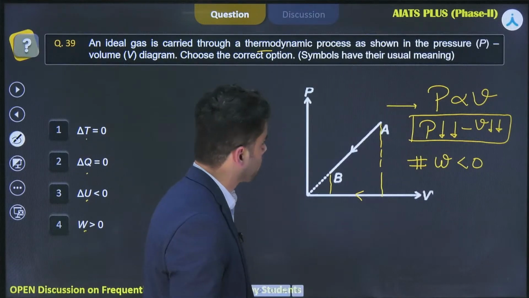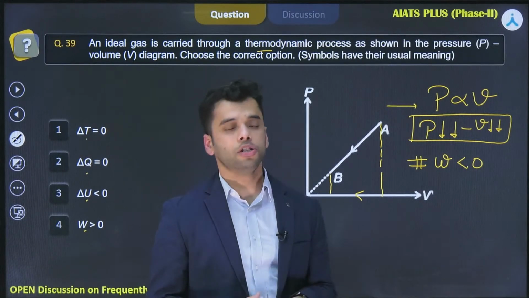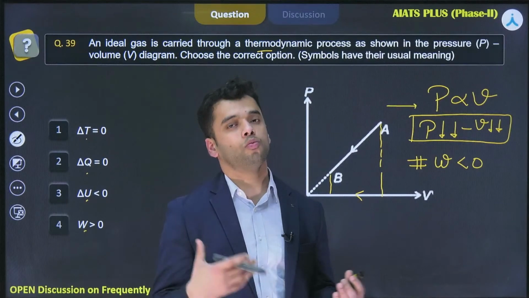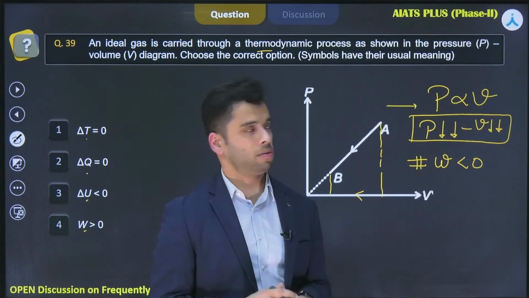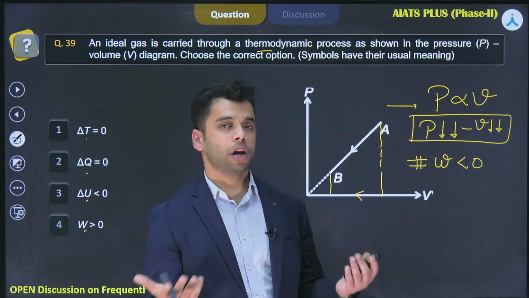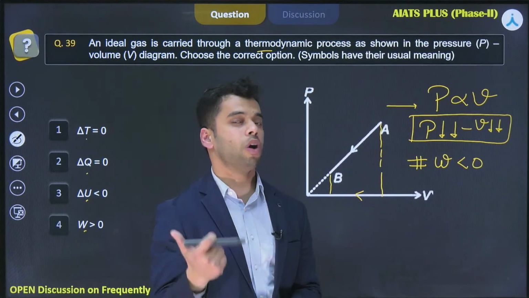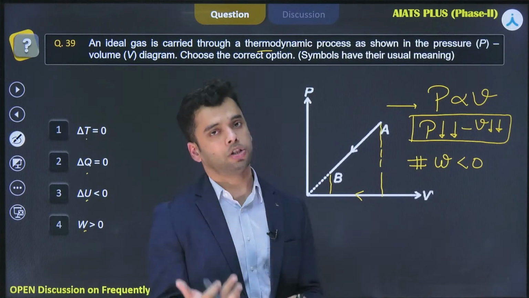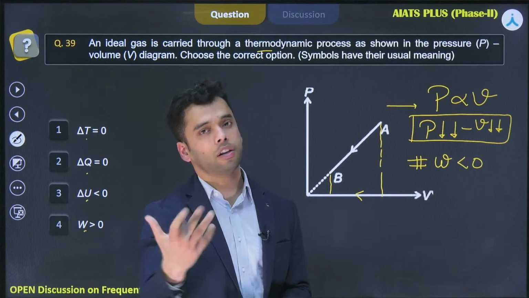What else? To comment about the internal energy, you need to find out what is happening with the temperature. I have one relation between pressure and volume, that pressure is directly proportional to volume, but I need one more relation to relate the temperature with either the pressure or the volume.